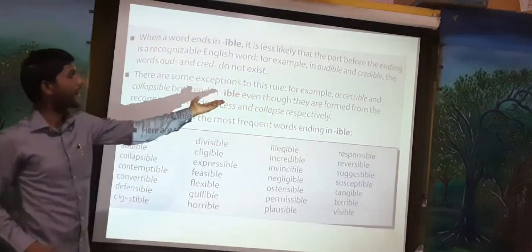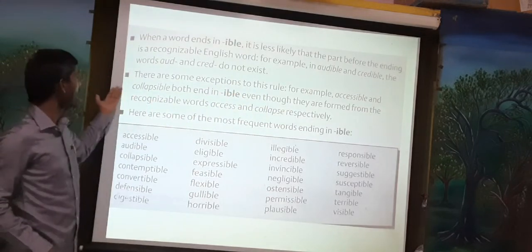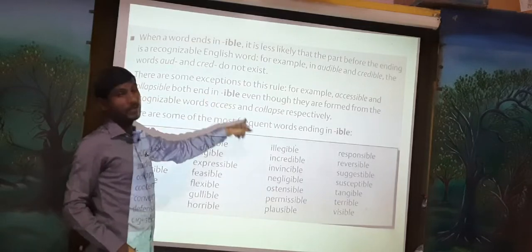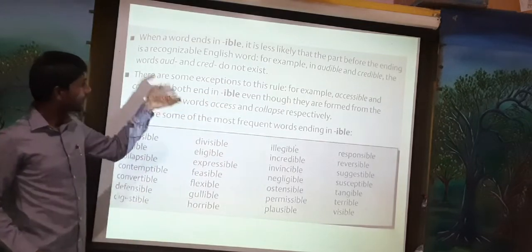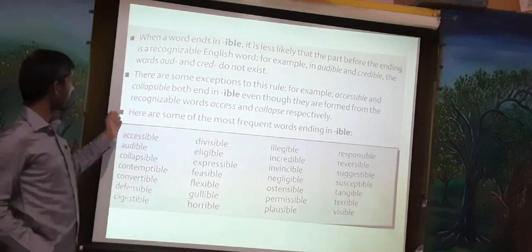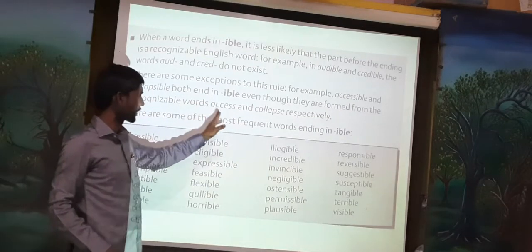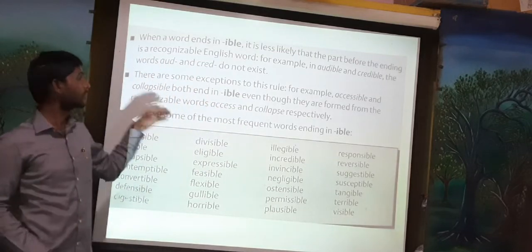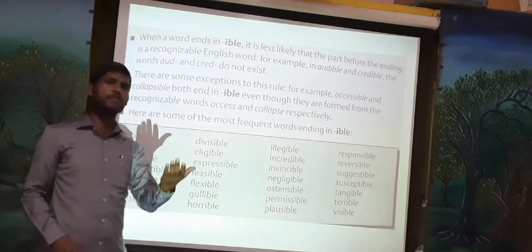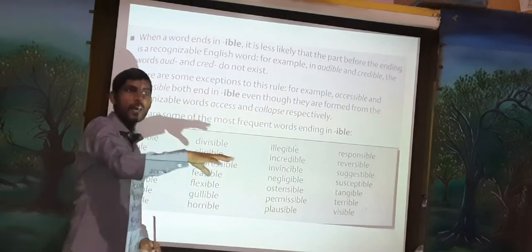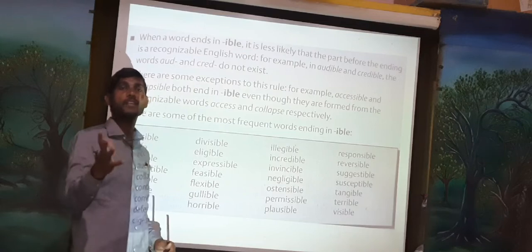For example, accessible and collapsible both end in ible, even though they are formed from the recognizable words access and collapse respectively. These words already have meaning in English, but when we use ible, it gives a different meaning.